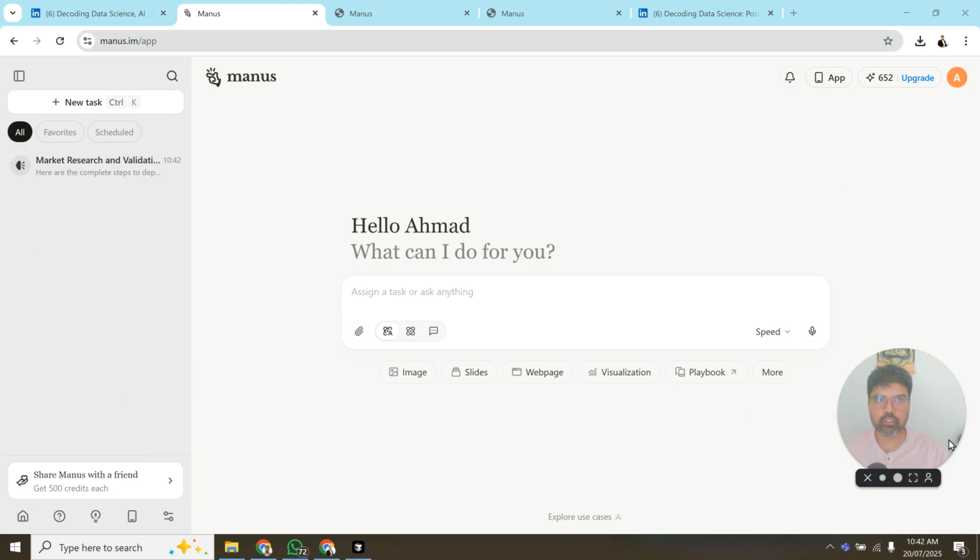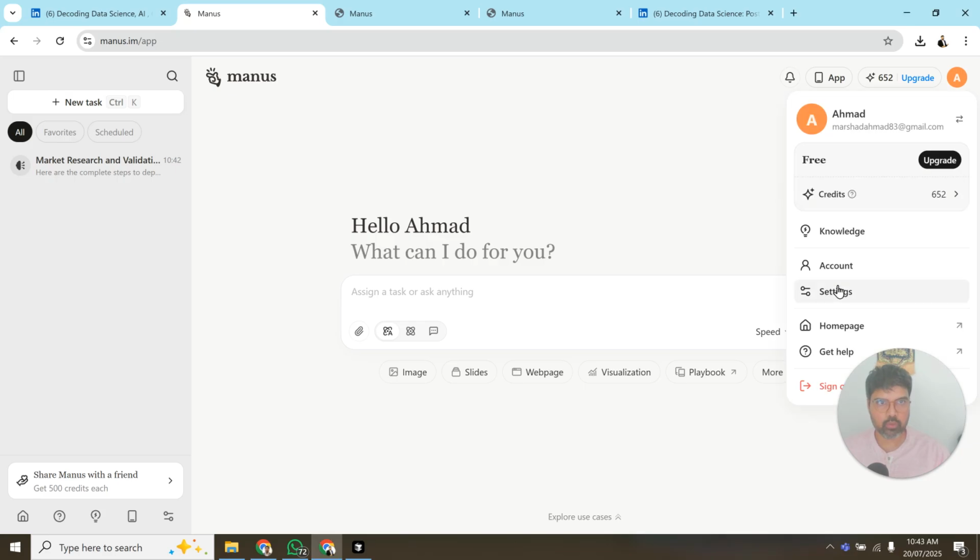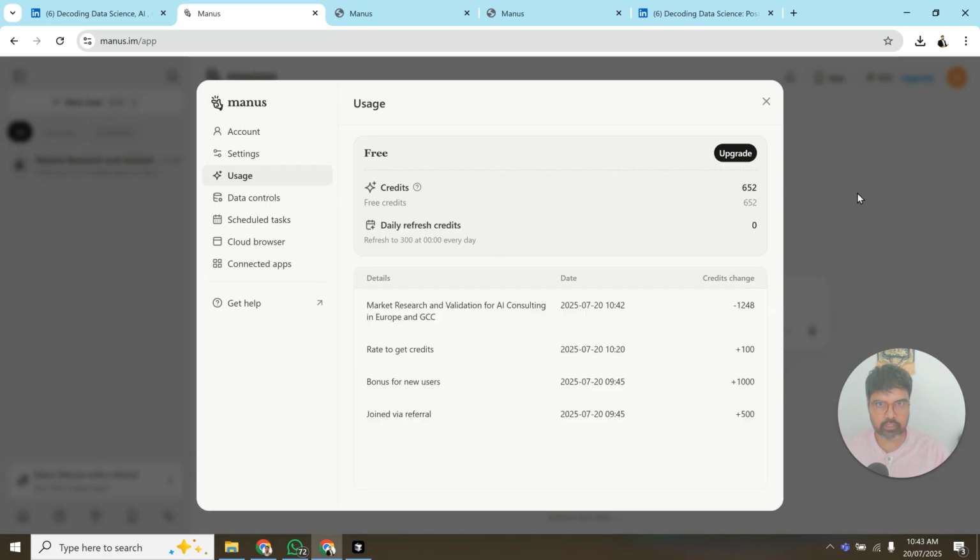So these two messages that I took from 1300, if you want to see the history of the messages, you can go to settings, or go to credits, and I got 1500 credits. But to do this particular detailed research, it cost me around 1248. This is a huge thing that happened. But the details that I've got are amazing, right?